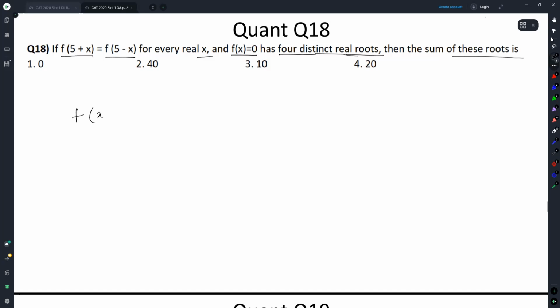f of x is equal to f of 10 minus x. Is this the same expression? Same relationship has been written down here. If f(x) is equal to 0, there are 4 distinct real roots. Then the sum of those roots is,